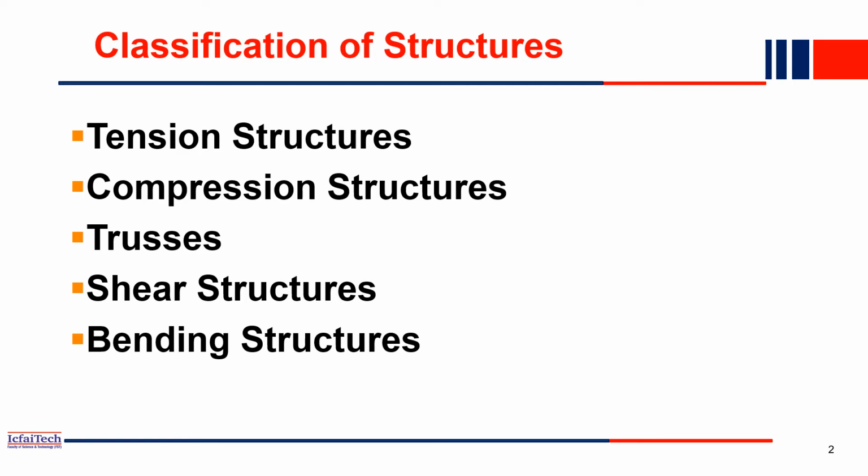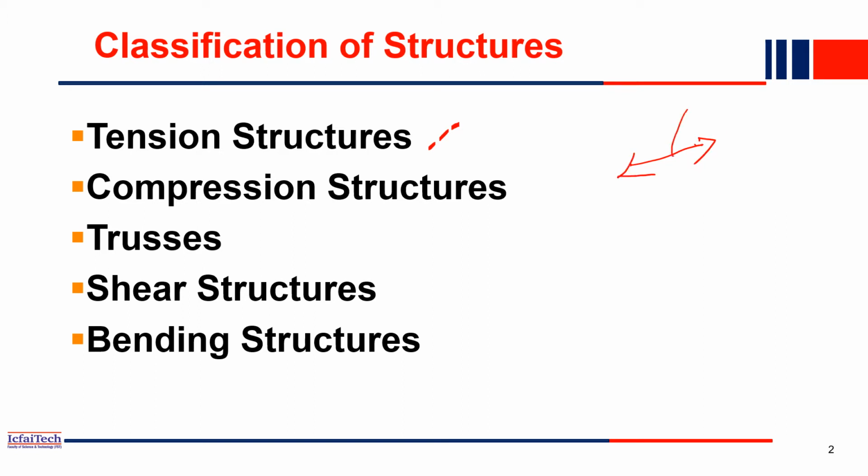So the first one is the tension structure. What is a tension structure? A tension structure is basically a structure which will primarily take only tension force. In the strength of materials class you already know what tension and compression are. Tension is nothing but when you apply a pulling force. For example, this is a member. One force is acting in this direction, another force is acting in this direction.